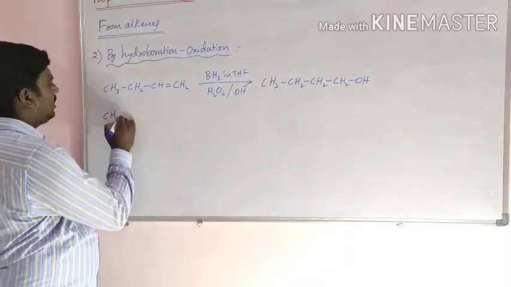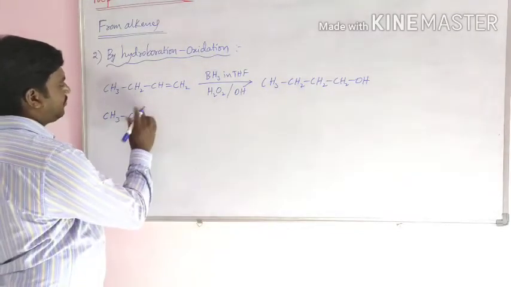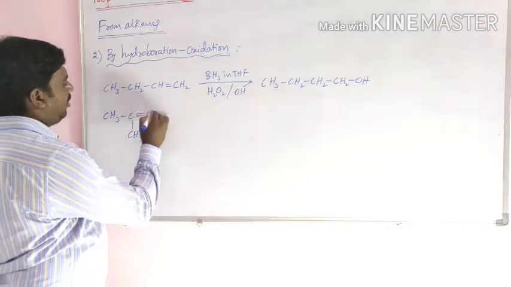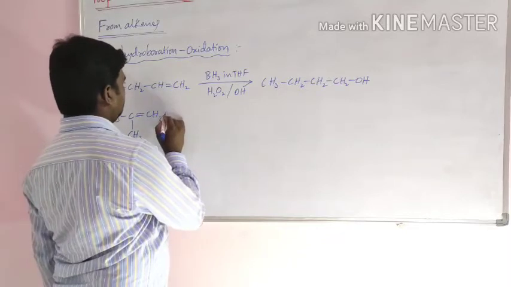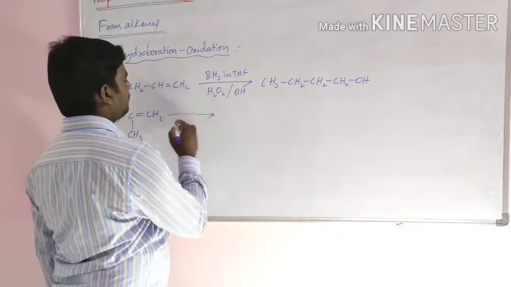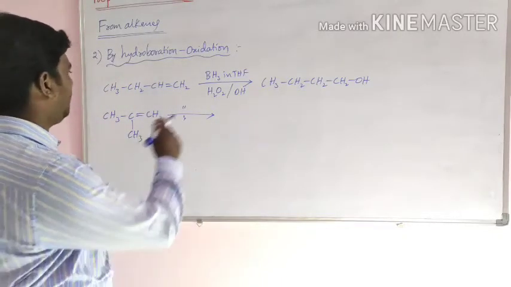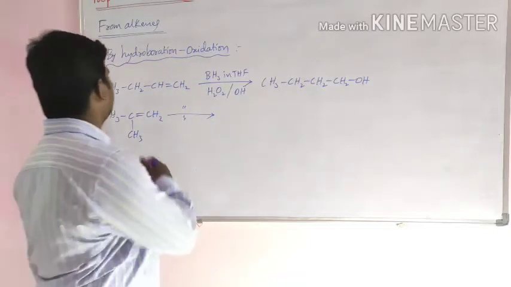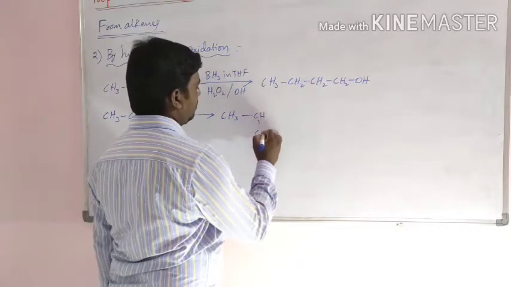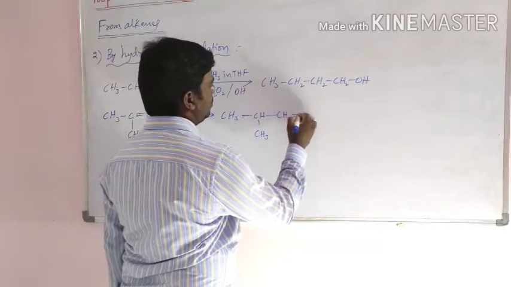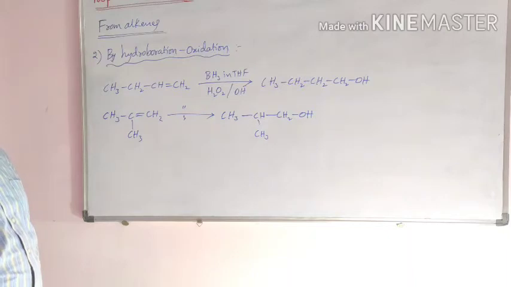If it is (CH3)2 C double bond CH2, this reacts with borane in the presence of THF and is oxidized in the presence of H2O2. Then the compound formed is (CH3)2 CH CH2OH. Then what happens in these two reactions?